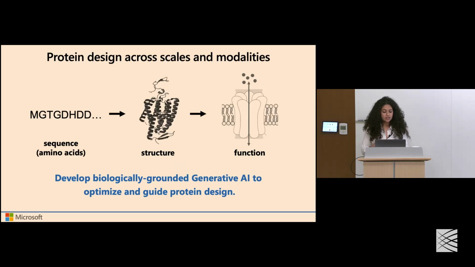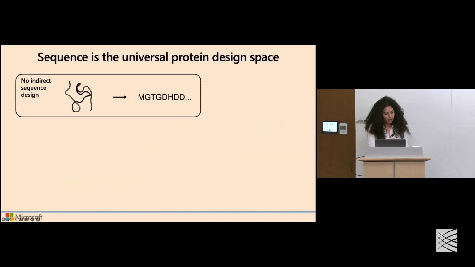And so we were really motivated by this paradigm and asked, okay, well, structure takes us so far, but what if we could actually leverage the foundational language of protein biology in amino acid sequence space to now be able to dictate controllable design with these diffusion modeling frameworks? And our rationale for that was the fact that we hypothesized that sequence could actually serve as a more universal design space for protein design.